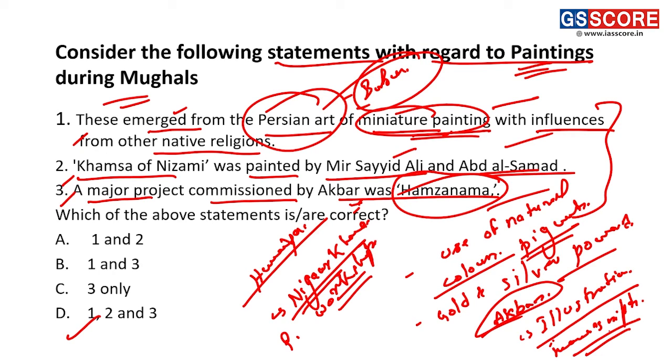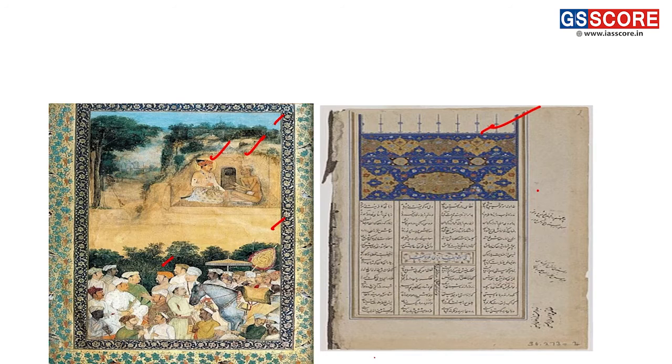Artists like Govardhan and Miskin were celebrated for their visual court scenes. Court scenes were very visually presented by the artists known as Govardhan and Miskin, and they have presented the court scene of Akbar. Further we find the Akbarnama. Fine. This Akbarnama is a detailed account of Akbar's political and personal life, and this also involves the illustration here. So that's why we are talking about it.